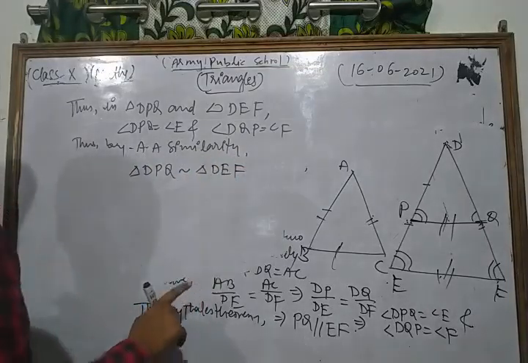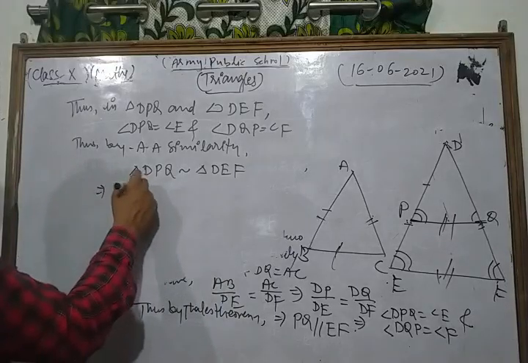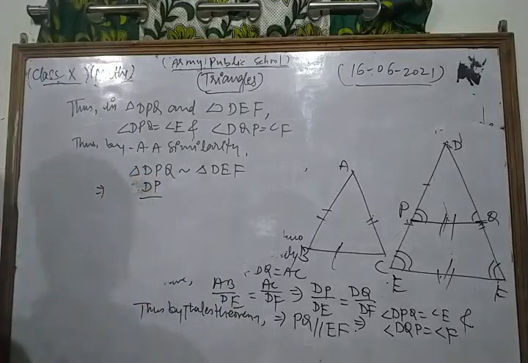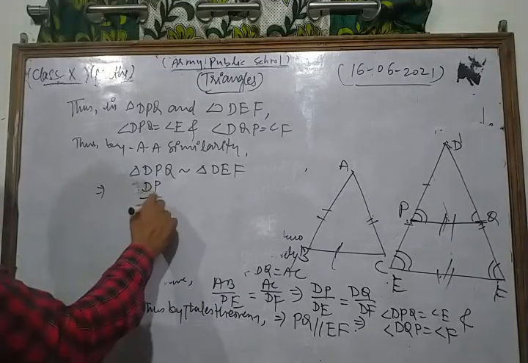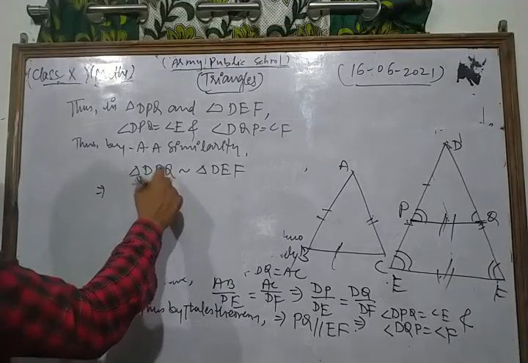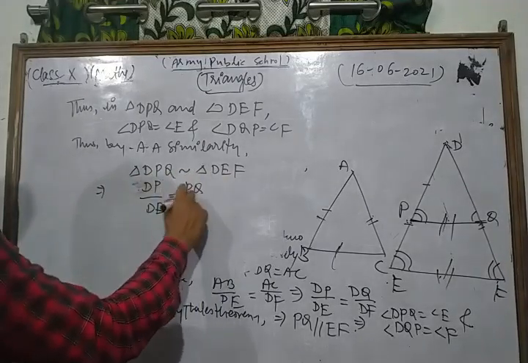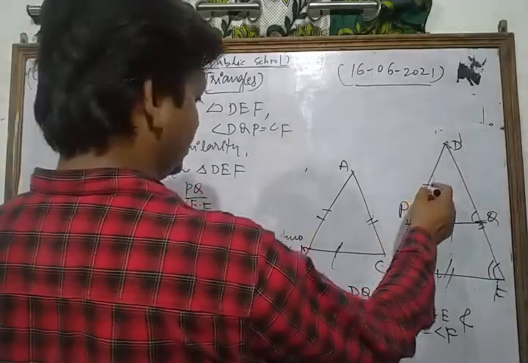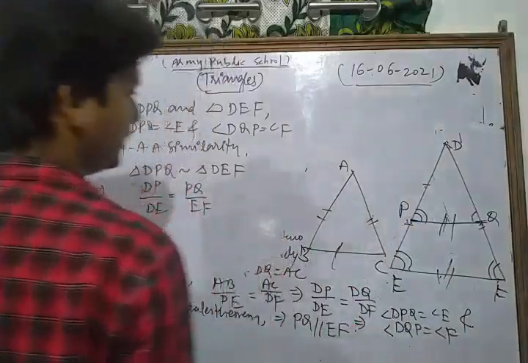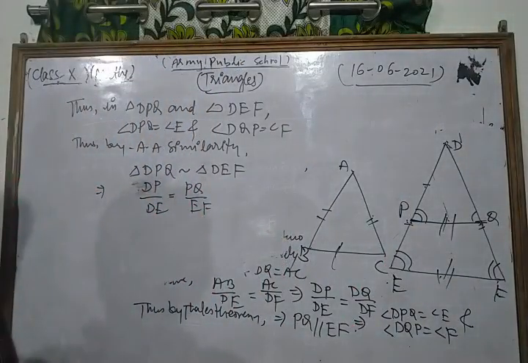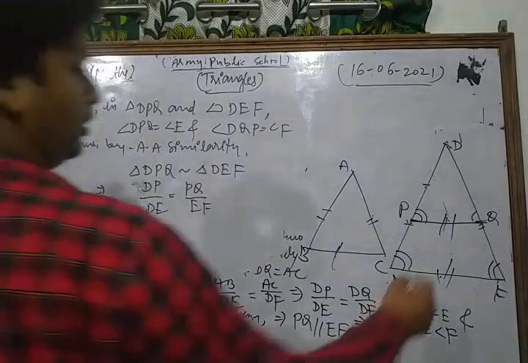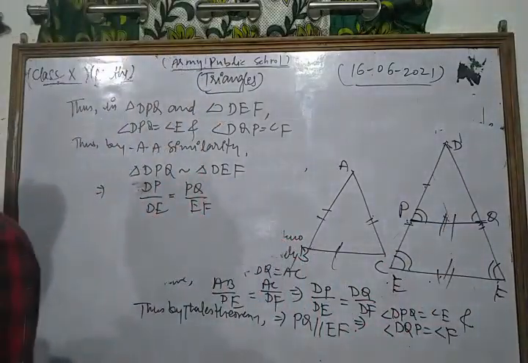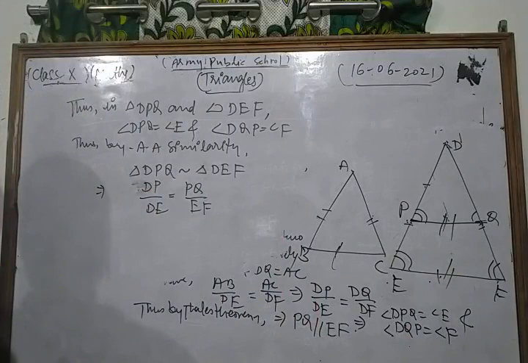If these are similar to each other, then the corresponding sides are proportional, meaning DP upon DE is equal to PQ upon EF.